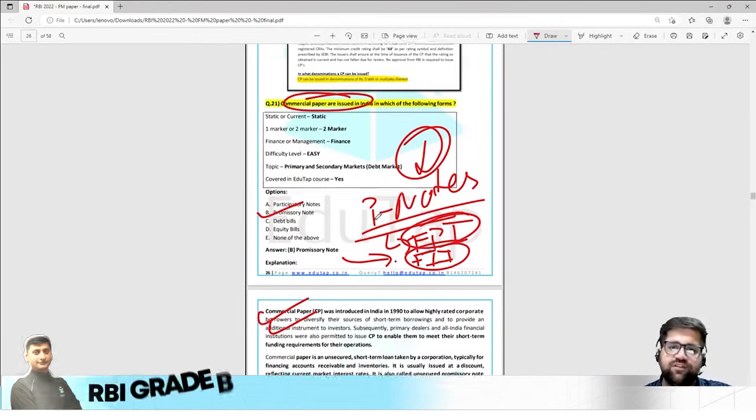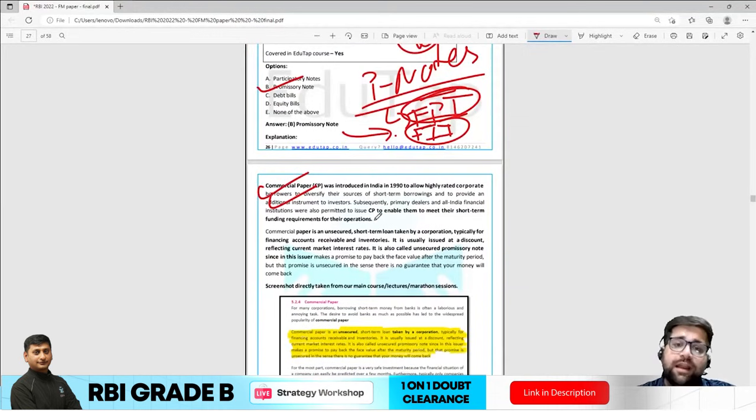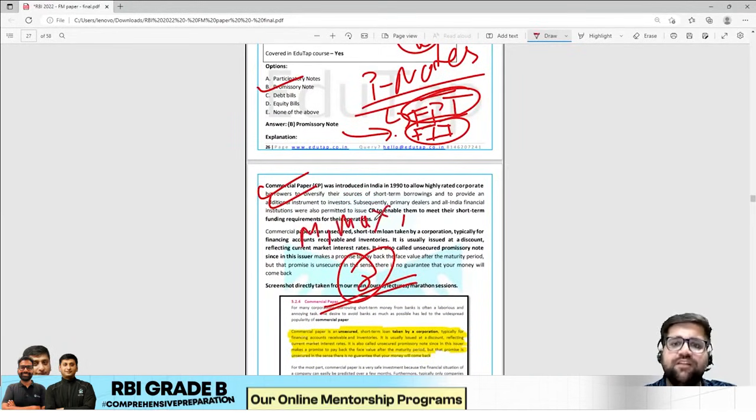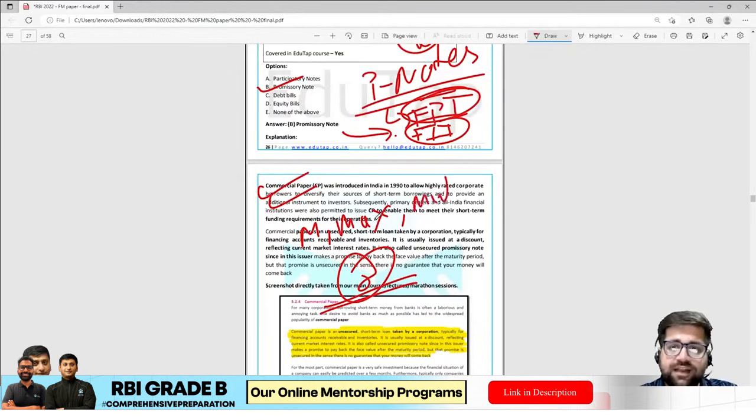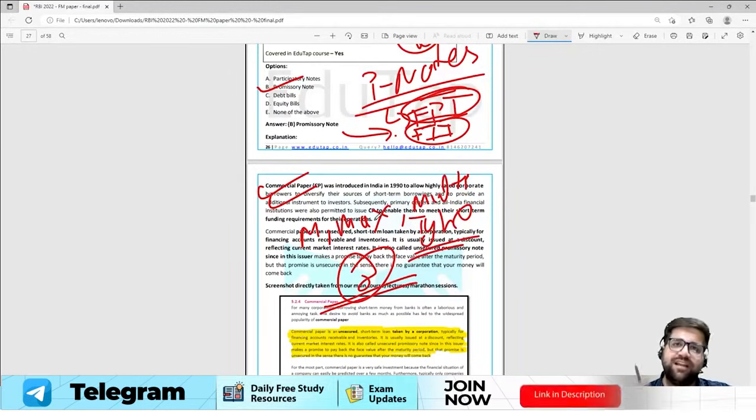So again, this was a very easy question. You could have scored 8 marks on commercial paper easily. They have just asked you the minimum, they just asked you the maximum, they have just asked you the multiples, and they have just asked you the form or type. 8 marks were very much easy.